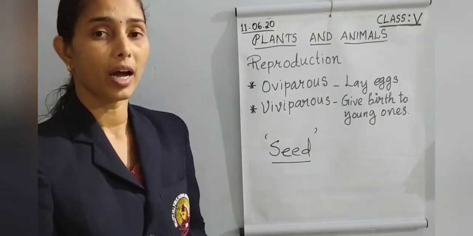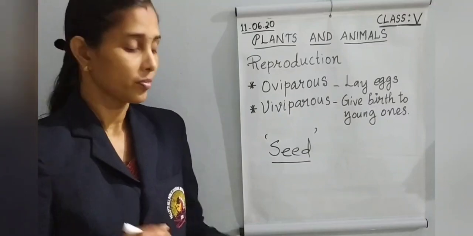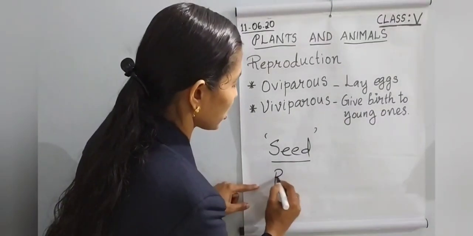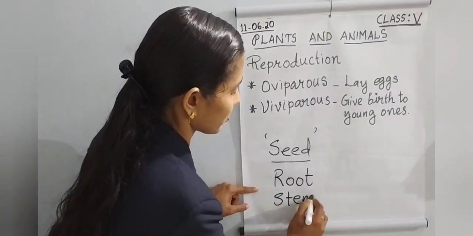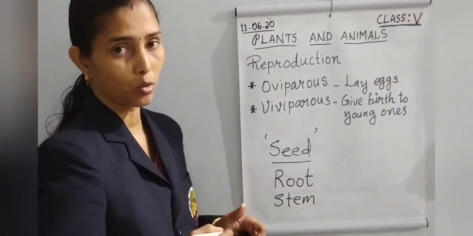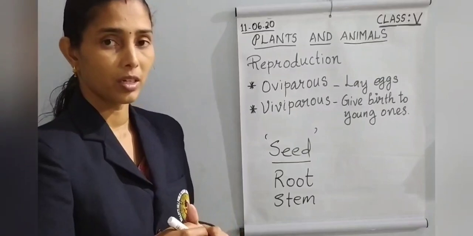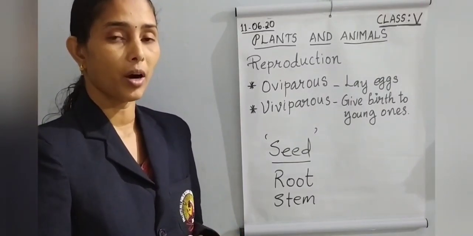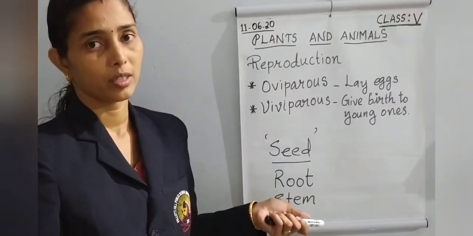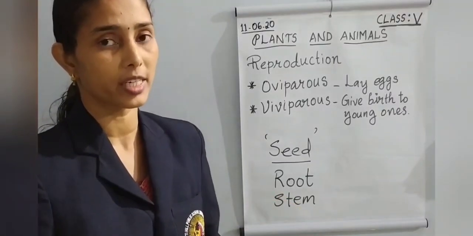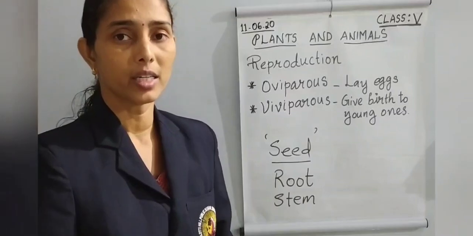No. Some plants reproduce by their root, stem, etc. also. Leaves also, like that. Parts of the plant can also reproduce. But in most cases the plants reproduce by seeds.